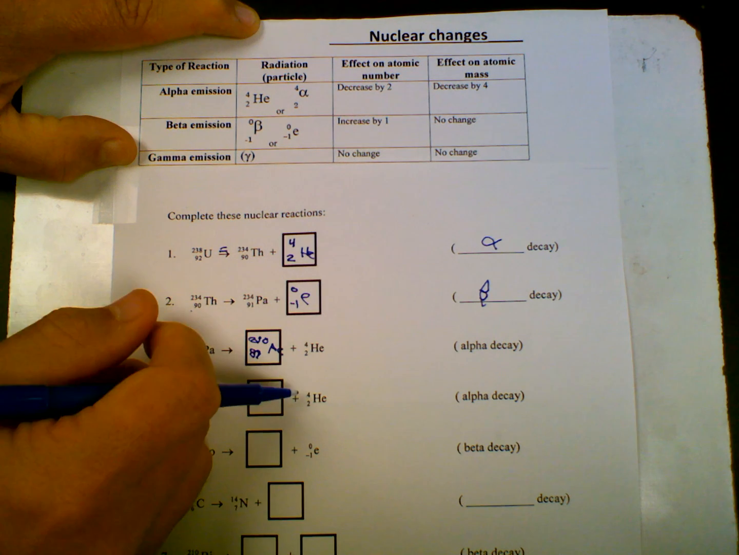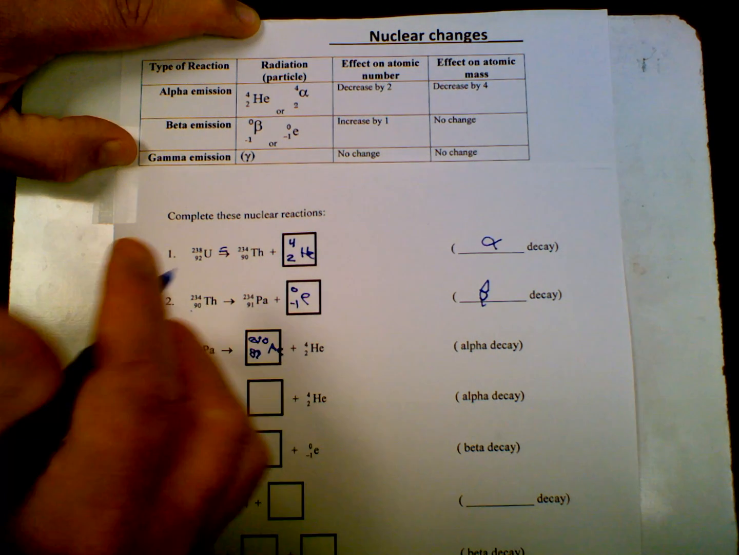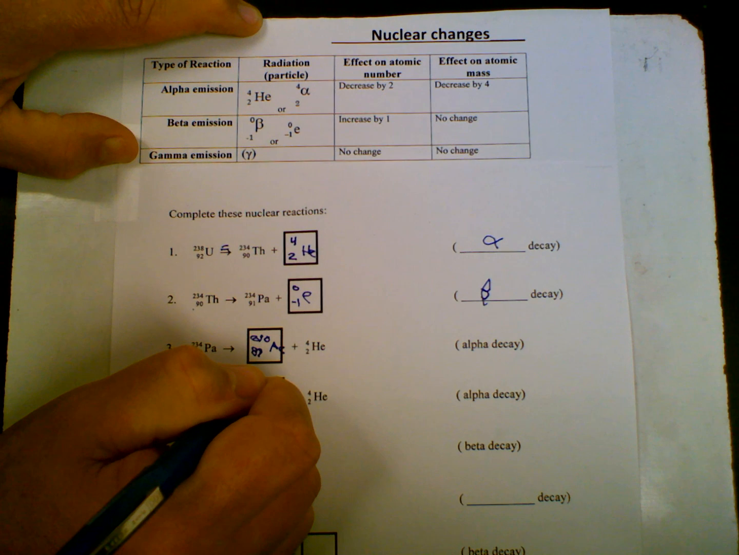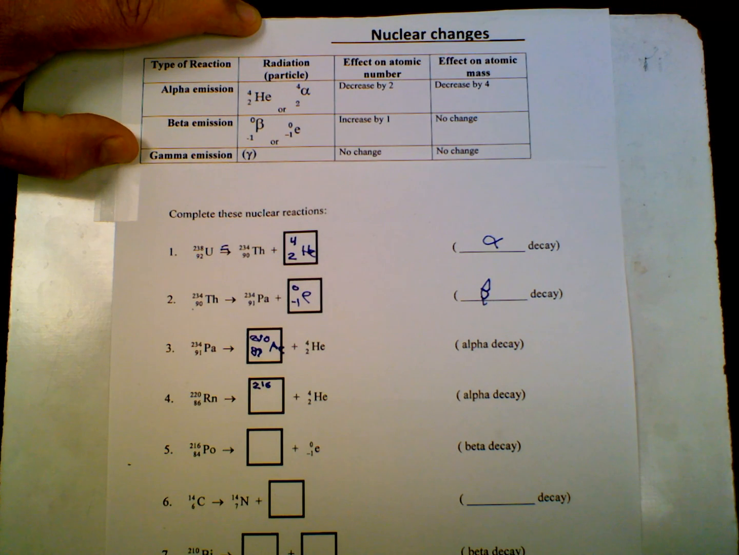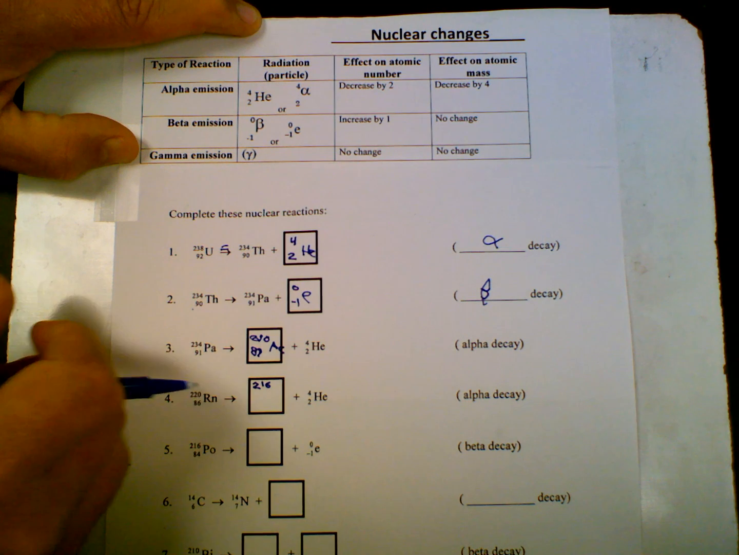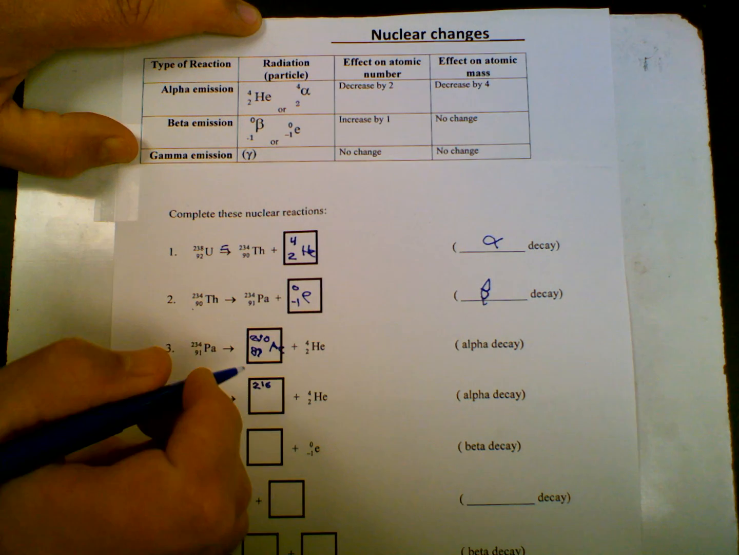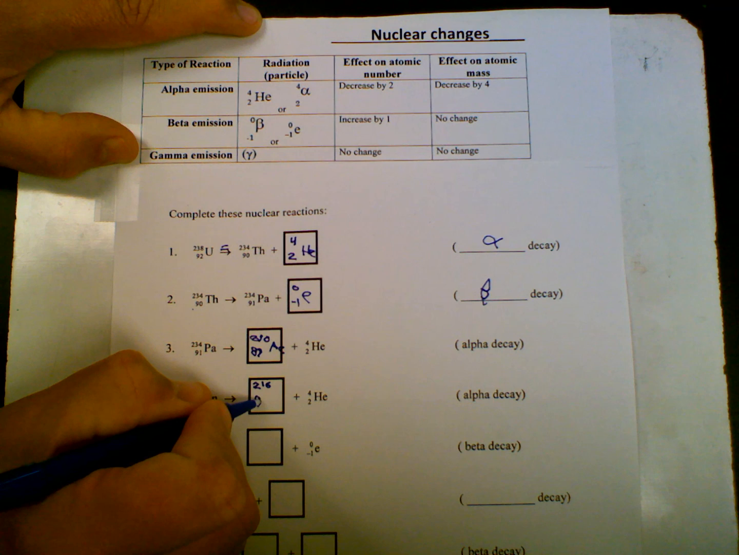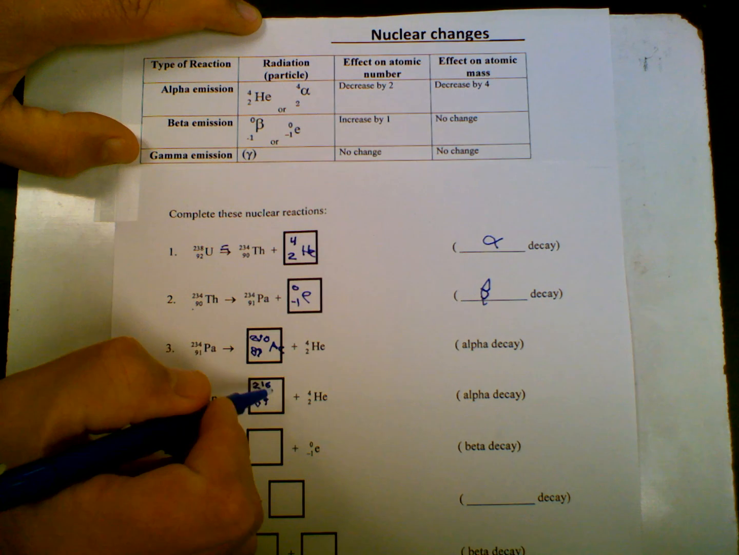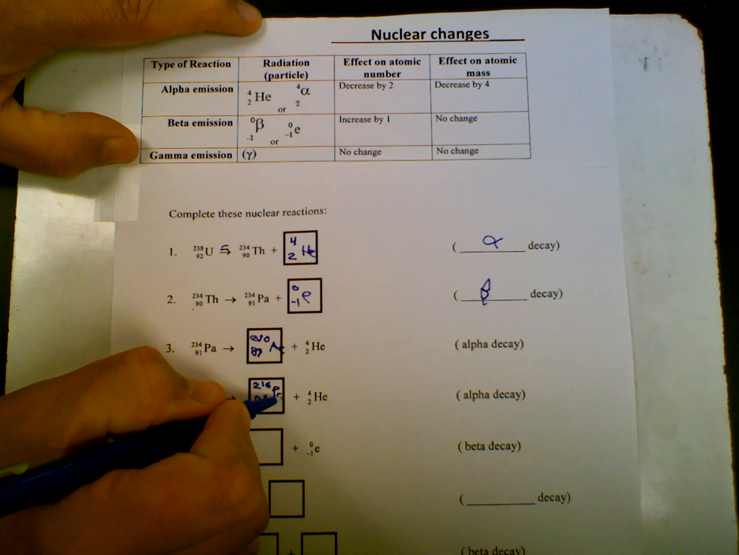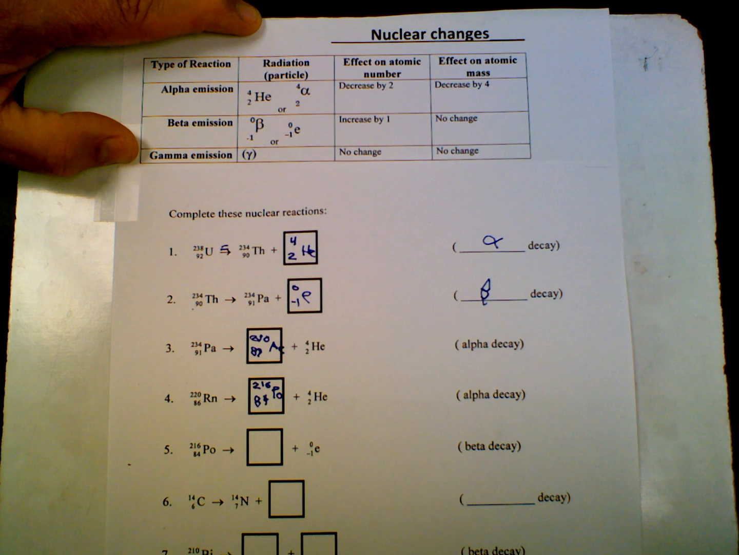220, 4 plus what equals 220? 4 plus 216, so a 2, a 1, and a 6. 86 on this side, what plus 2 equals 86? 84, so an 8 and a 4. So I look on the periodic table, element 84, and I write down polonium, Po. And so that's how this works.